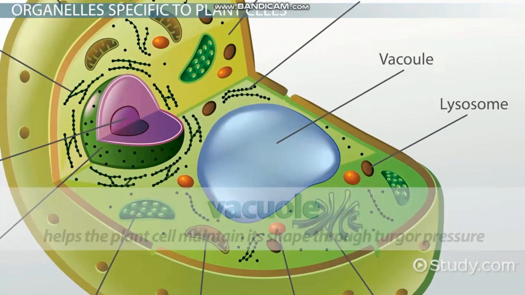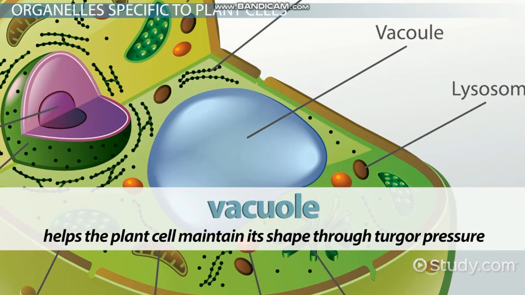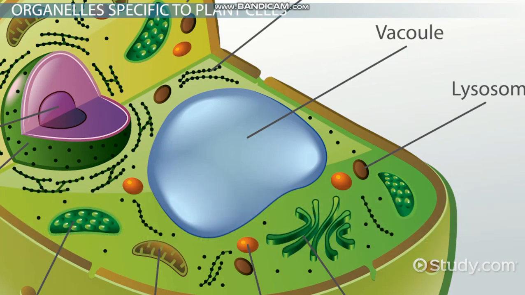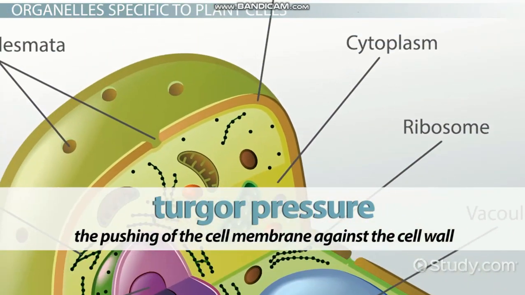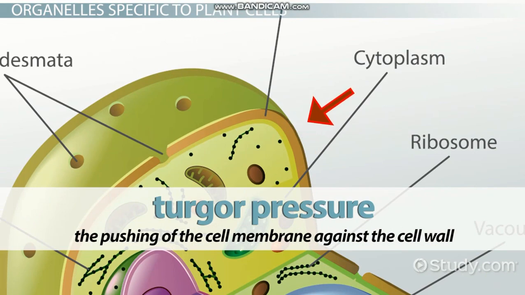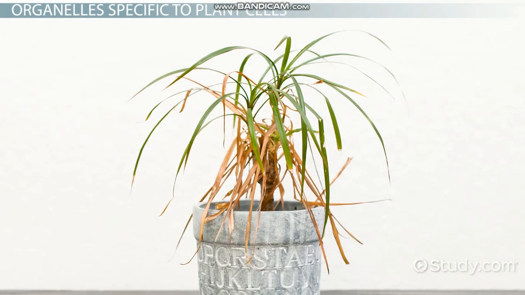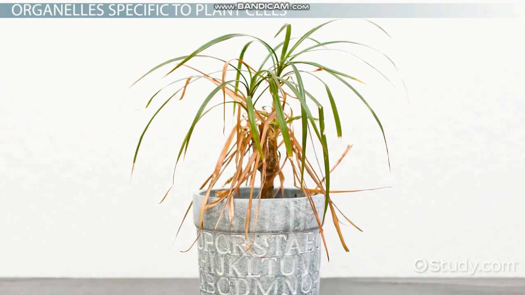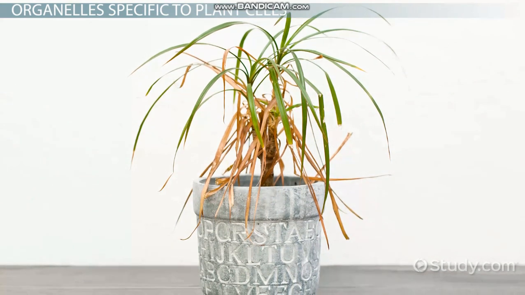The large central vacuole is filled with water and helps the plant cell maintain its shape through turgor pressure. Turgor pressure is the pushing of the cell membrane against the cell wall. When you forget to water your plant and it starts to wilt, you are witnessing a loss of turgor pressure, as the vacuole sends its stored water out to help with more important cellular processes.